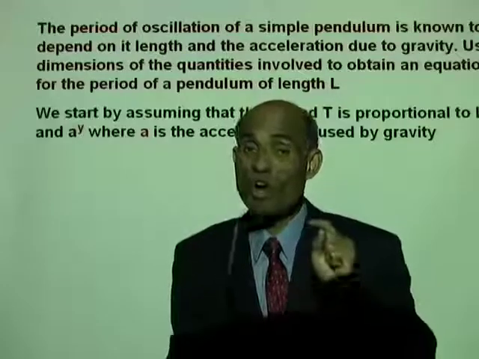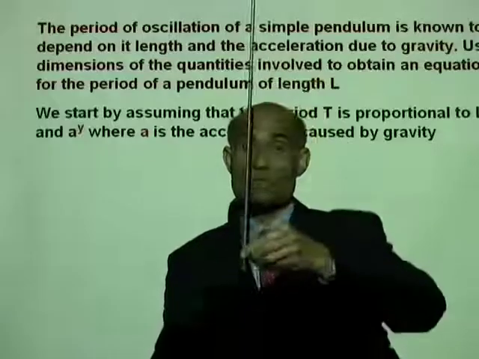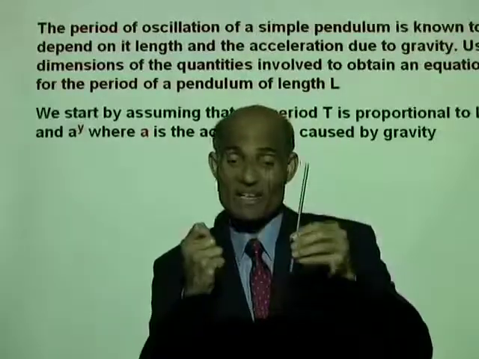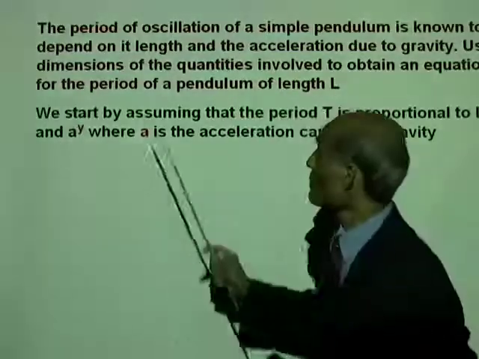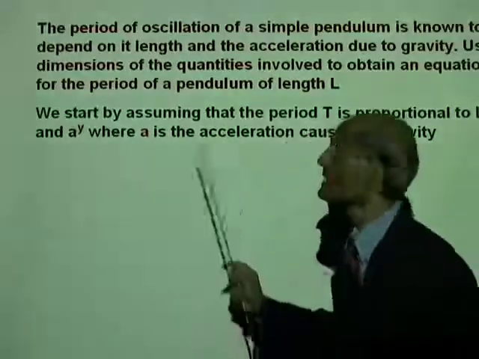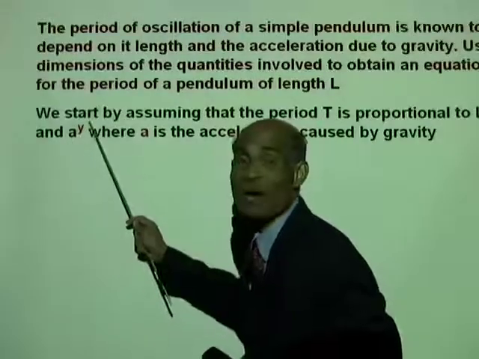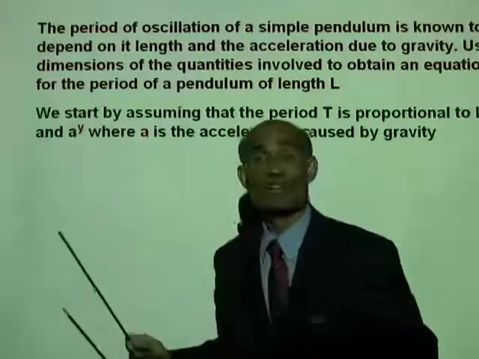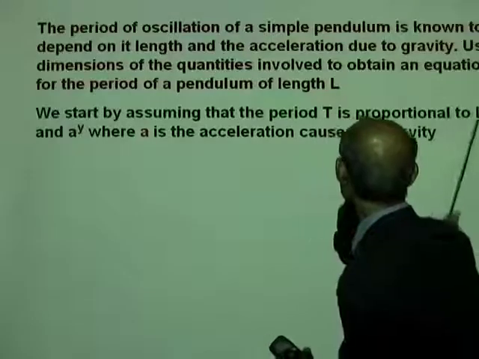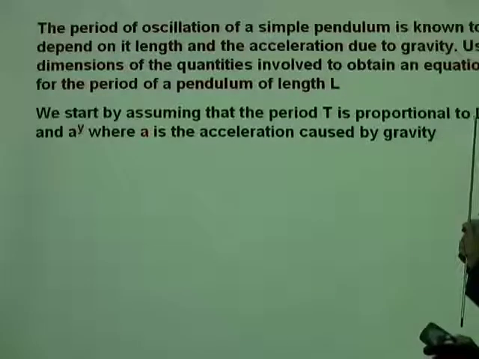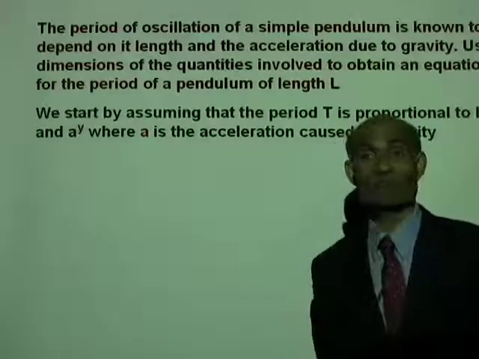Now, what are the quantities on which the period depends? We are told that the period of a pendulum depends on its length and acceleration caused by gravity. So, we will start by assuming that the period t is proportional to a to the power of y. What does a stand for? The acceleration caused by gravity. And also proportional to L to the power of x. What does L stand for? The length of the pendulum.